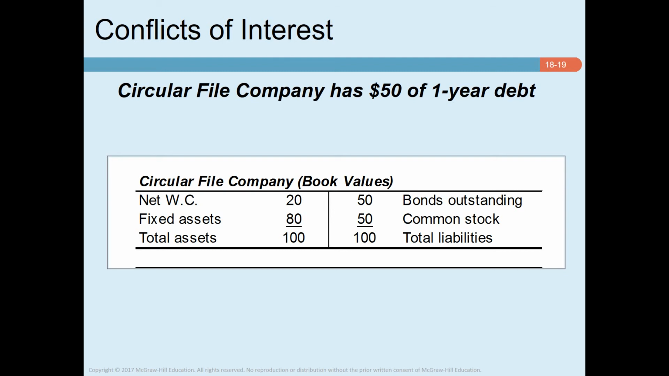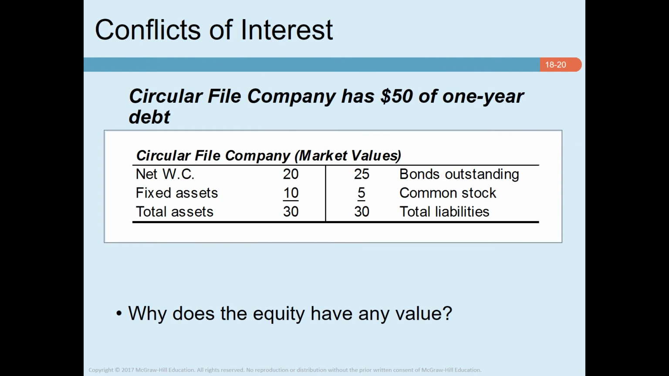So we now illustrate this with an example. You can see here we have the Circular File Company's book value balance sheet. We have bonds outstanding, common stock, net working capital, and fixed assets. We assume that there is only one share and one bond outstanding, and the stockholder is also the manager. The bondholder is somebody else. This is the market value balance sheet you can see in the slide. You can see clearly that the firm is in financial distress.